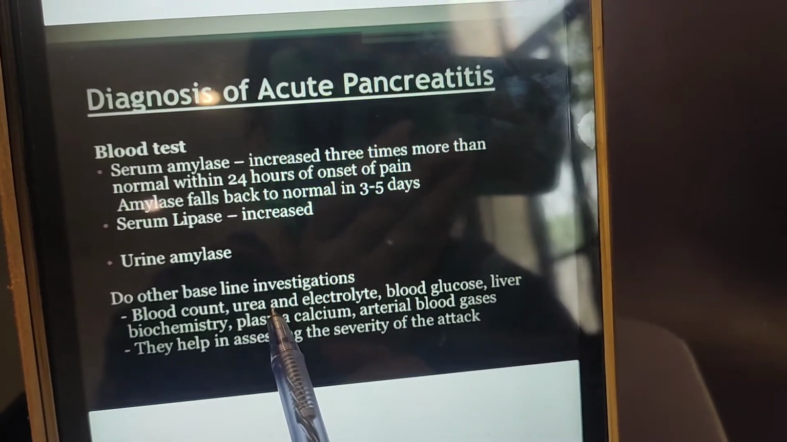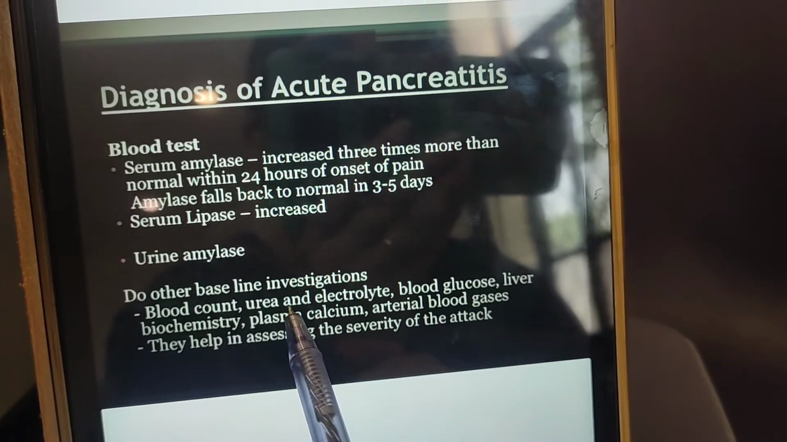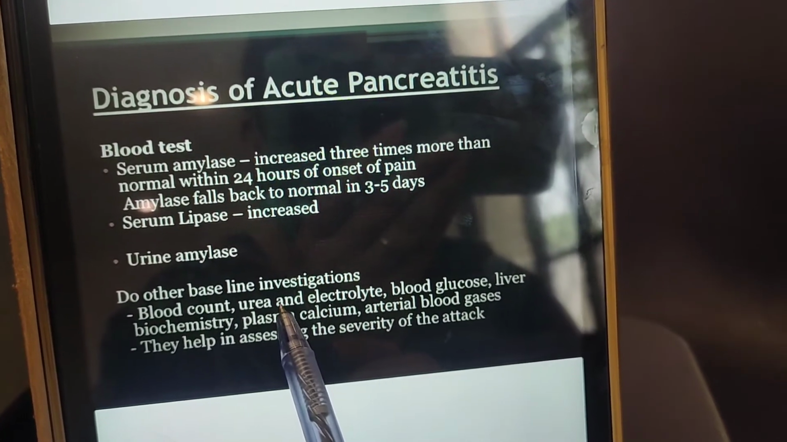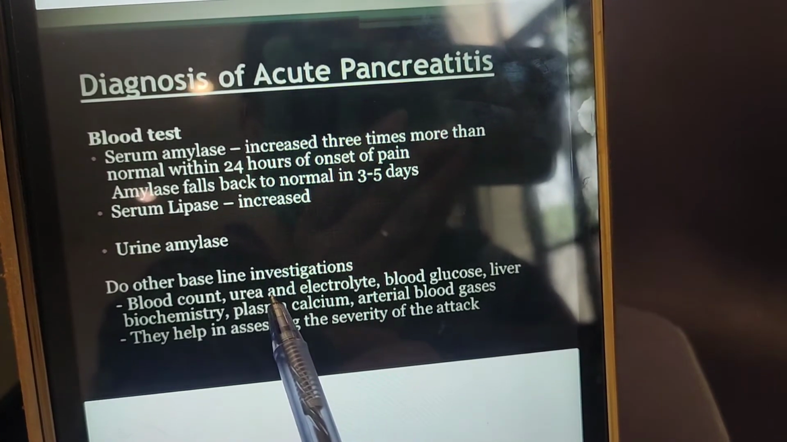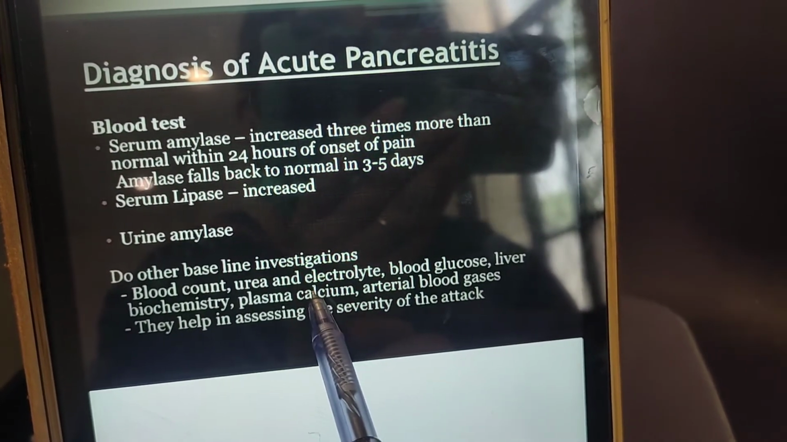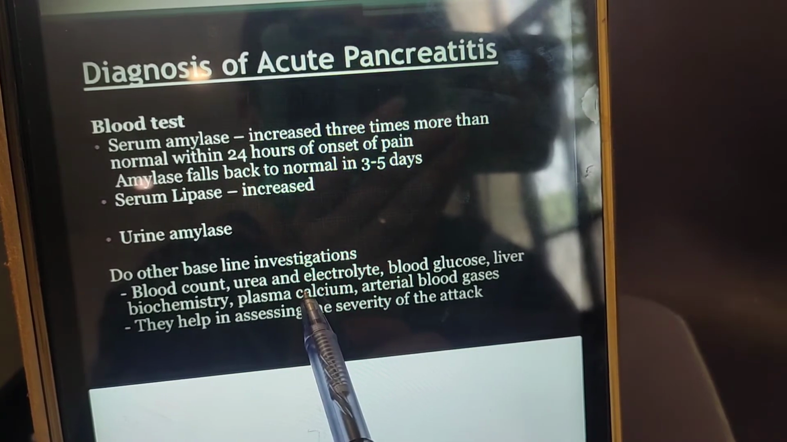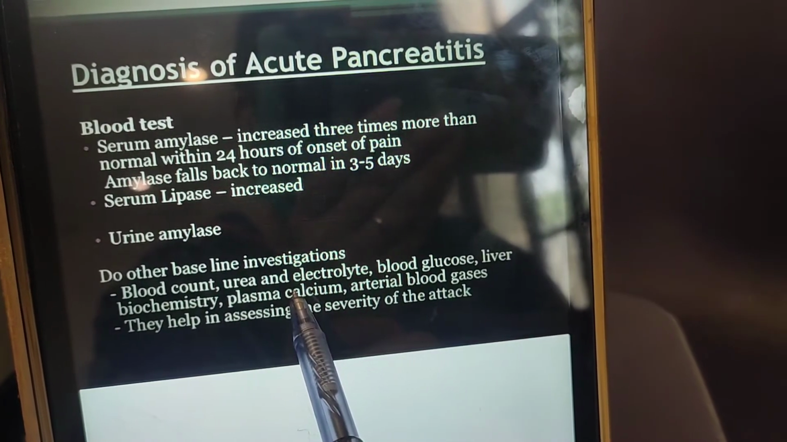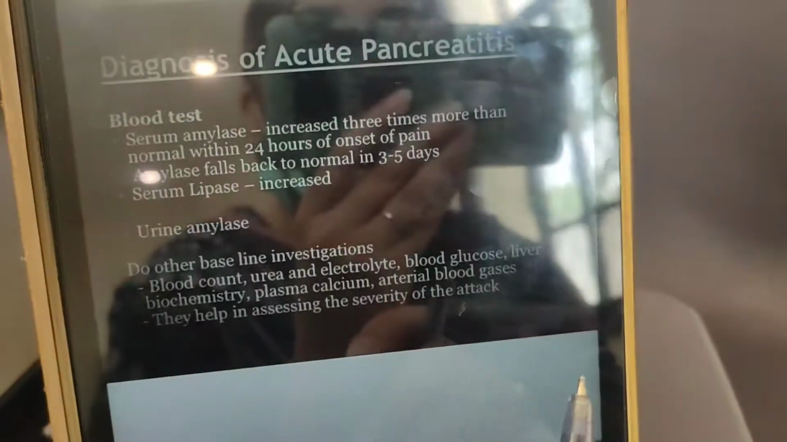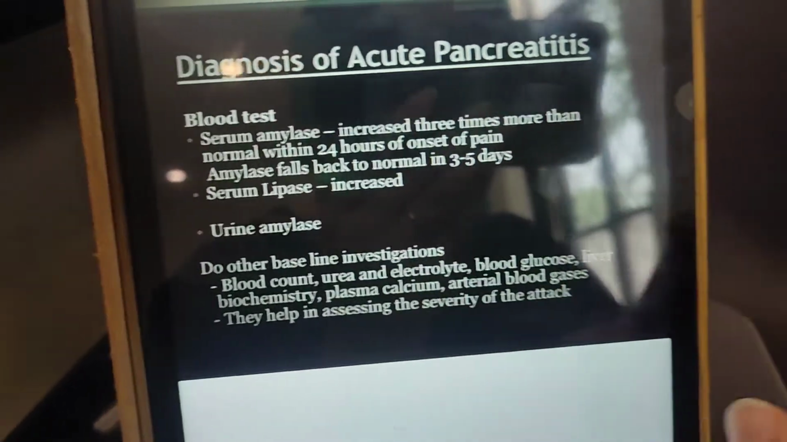Other baselines we will send to see if there is any organ failure. We will do a CBC to see if the patient is anemic. We will send the renal function test to see if the kidneys are failing, a liver function test to see if the liver is failing, and calcium levels to check if there is hypercalcemia, because I told you that hypercalcemia is also a risk factor for pancreatitis and we have to treat that straight away. We will also check the BP and respiratory distress. They all help in assessing the severity of the attack.